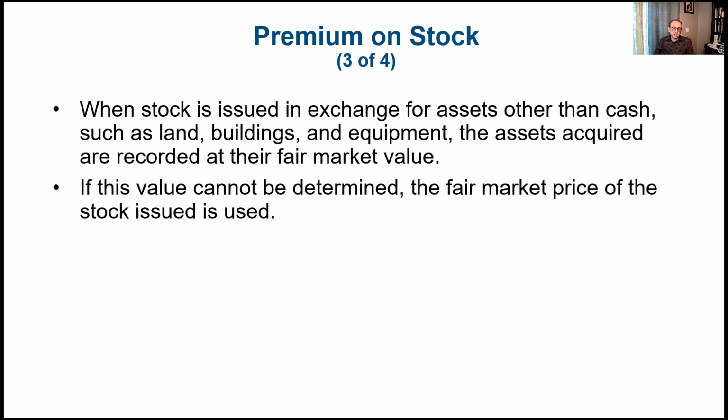So when stock is issued in exchange for assets other than cash, which in some scenarios we can see, an investor would bring land, building, or equipment. The asset acquired is going to be recorded at its fair market value. So we see what the fair market value of that asset is, and then we record it in the journal entry. So what if this value is not clear and cannot be determined? Then we use the fair market price of the stock issued, and that's what's going to be used in the journal entry. So let's see an example.